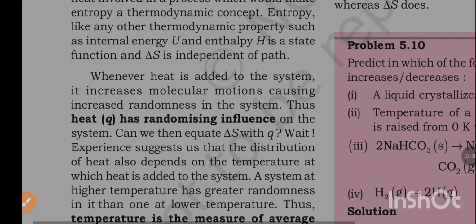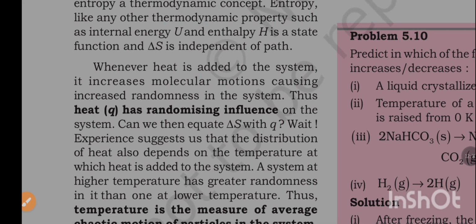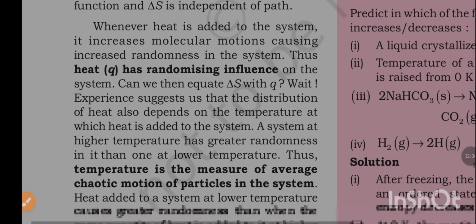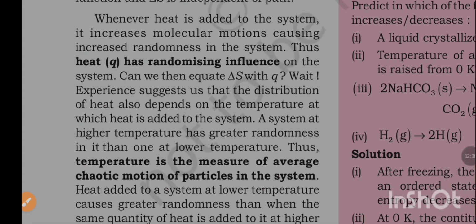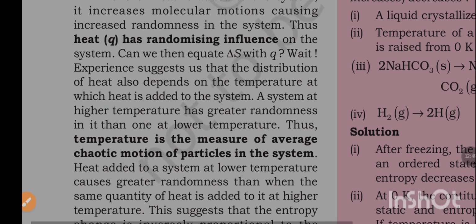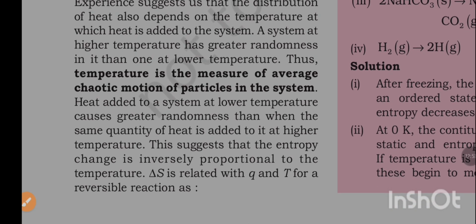Whenever heat is added to the system, it increases molecular motions, causing increased randomness in the system. Thus, heat Q has a randomizing influence on the system. Can we then equate del S with Q? Experience suggests that the distribution of heat also depends on the temperature at which heat is added to the system. A system at higher temperature has greater randomness in it than at lower temperature.